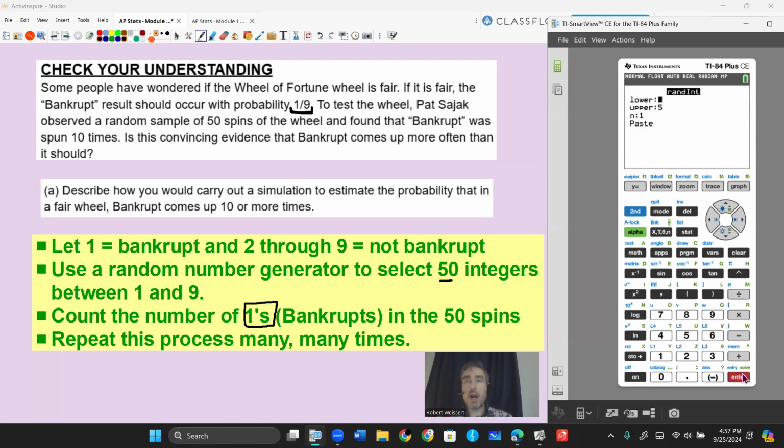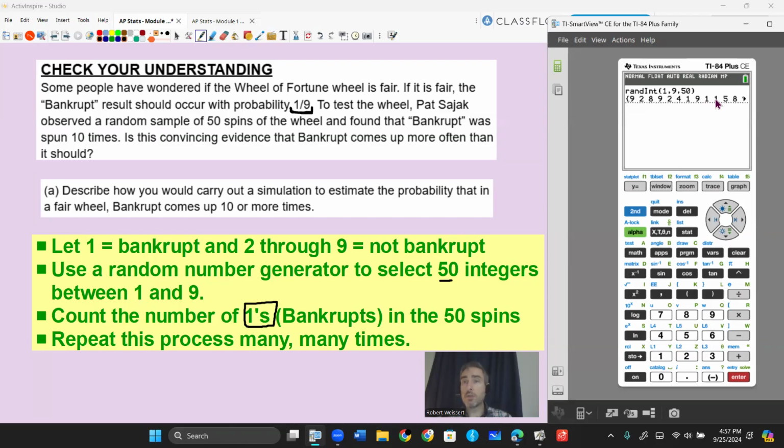In this case here, I want to do 50 spins. So I'm going to have my n be 50, but my numbers are going to be 1 through 9. And remember, I designated 1 to be bankrupt. So anytime I see the number 1, that's considered a bankrupt. I'd hit that 50 times, press paste, press enter, and I'd go through and count how many of those were ones.